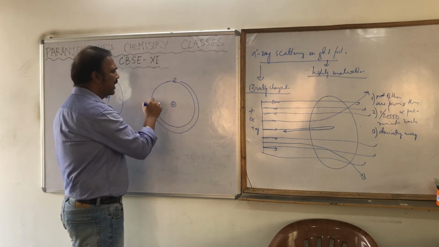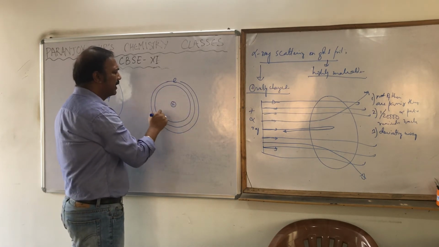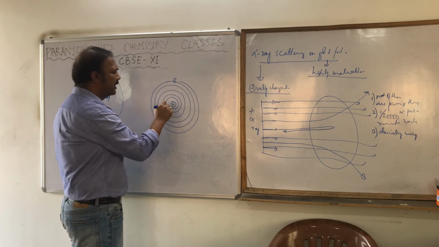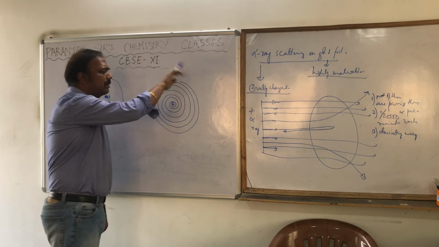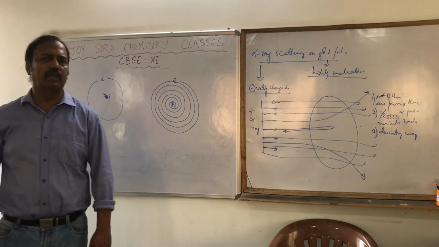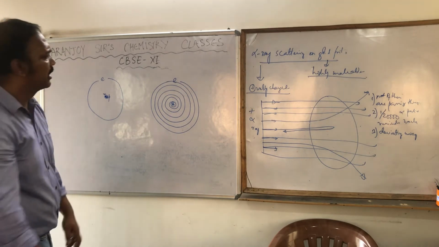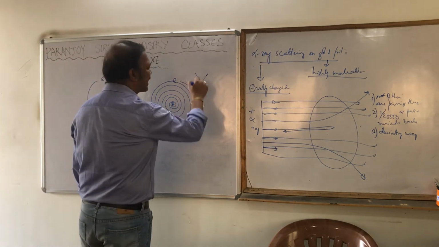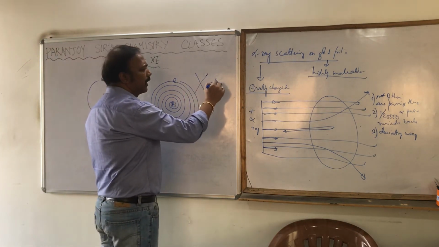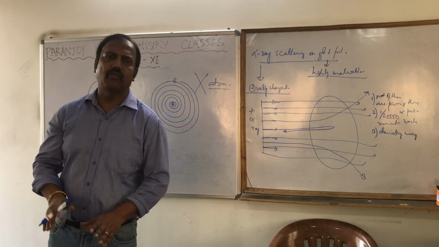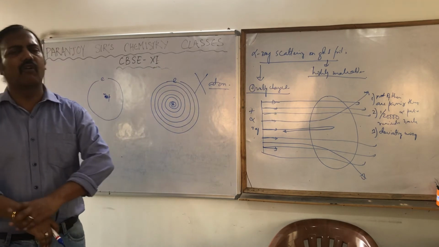If it loses energy, it cannot move like this. It will slowly spiral into the nucleus. And if it spirals into the nucleus, there is no existence of the atom. Hence, this model of an atom was not accepted for long.